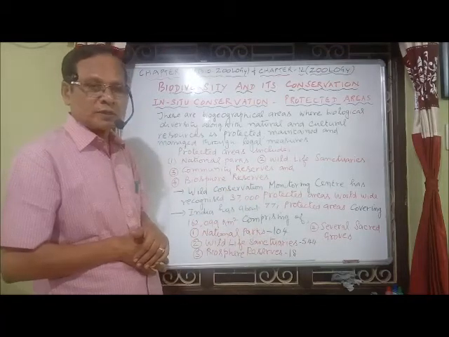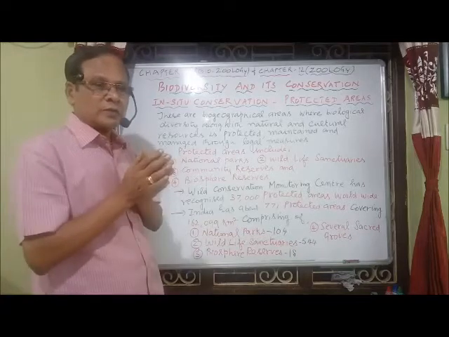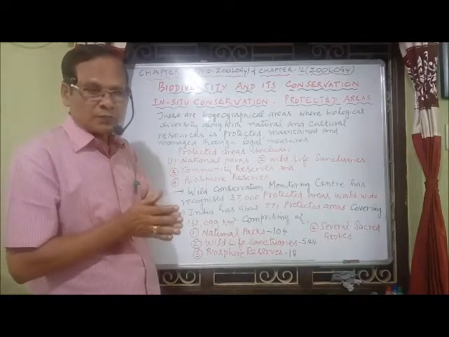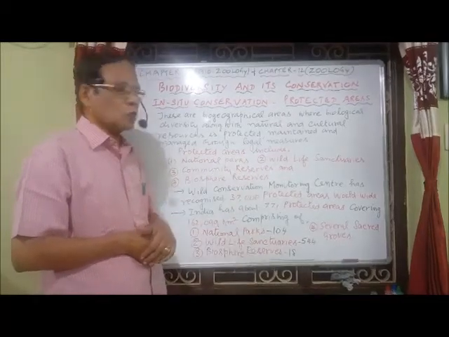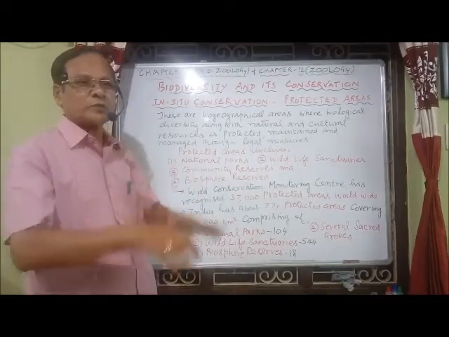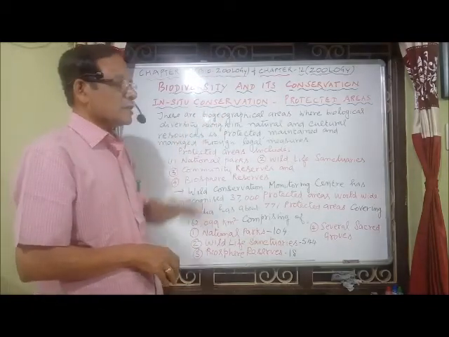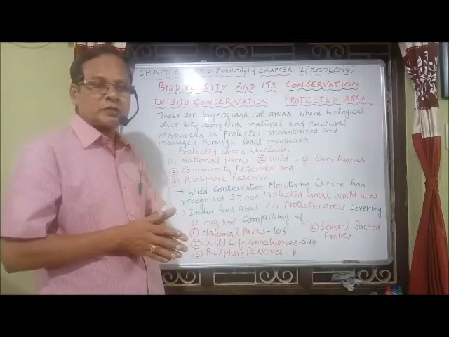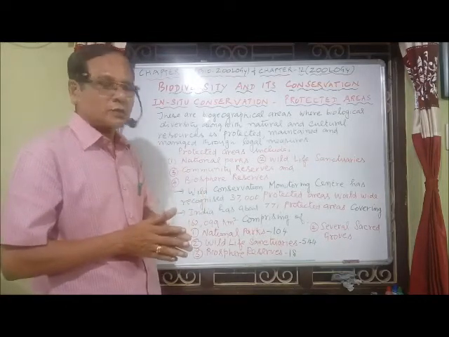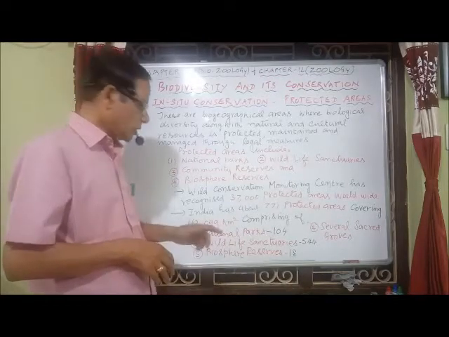Groves means a group of trees, in areas where we have cultural resources for religious purposes. I will mention later what sacred groves are. So we have the protected areas, which include national parks, wildlife sanctuaries, biosphere reserves, sacred groves, and also the hotspots. Now we have to see them one by one.